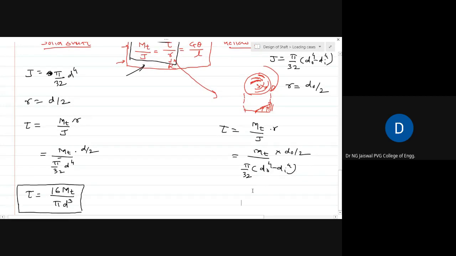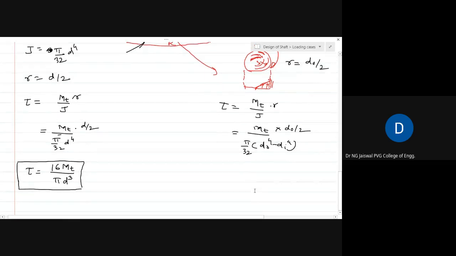For simplification to arrive at a desirable equation, this 32 will get cancelled with this 2. It remains 16 here. 16 will be in the numerator. You can do this simplification process. It's very easy. What you get is 16 mt upon pi. This dO will be as it is, only the 2 is cancelled. dO is still there.